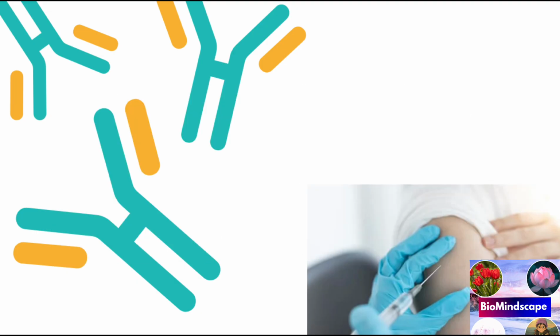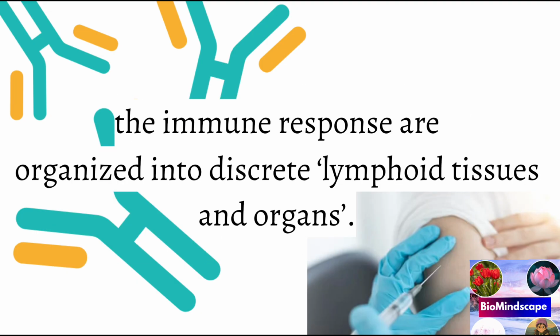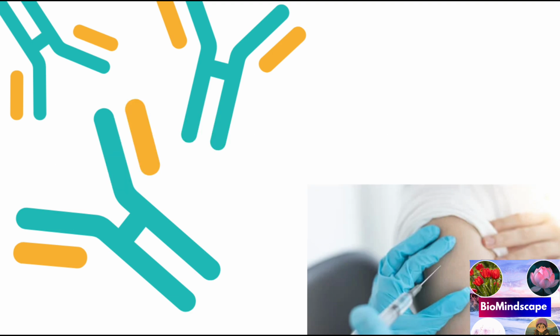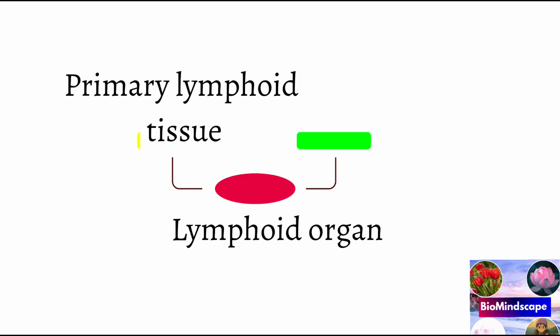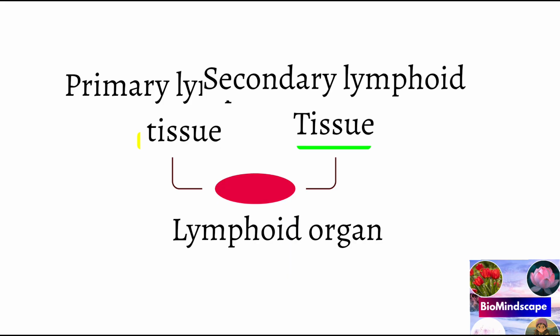The cells participating in the immune response are organized into discrete lymphoid tissues or organs. The tissues and organs involved in the immune system are lymphoid organs. They are divided into 2 groups. First is the central lymphoid organ, also known as the primary lymphoid tissue, and the peripheral lymphoid organ, that is the secondary lymphoid tissue.